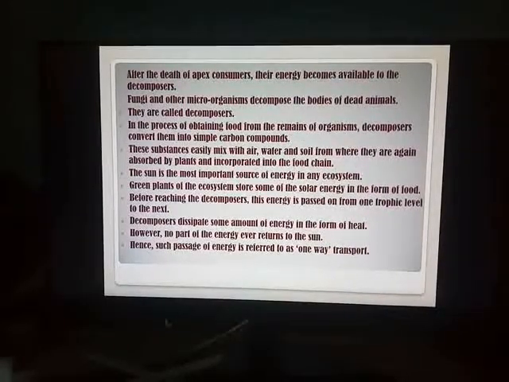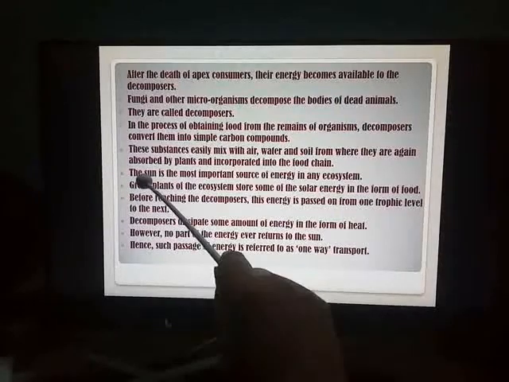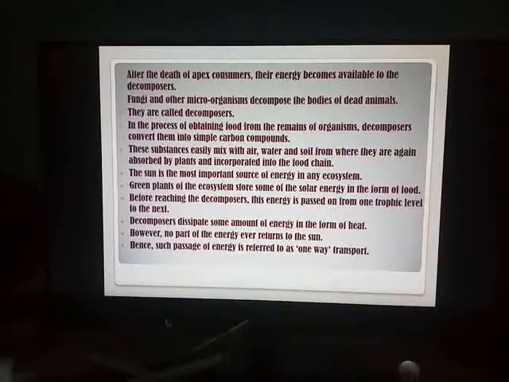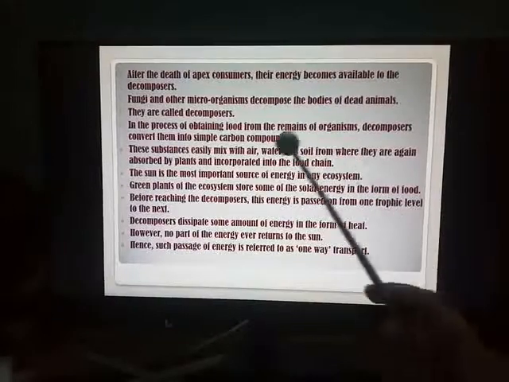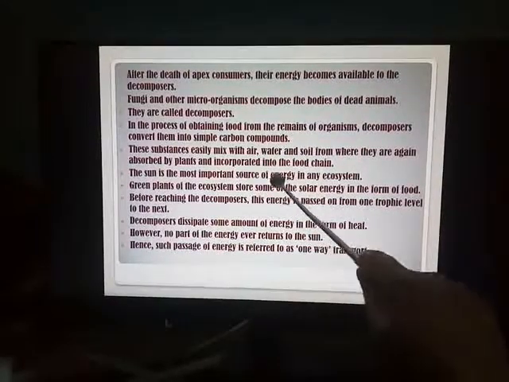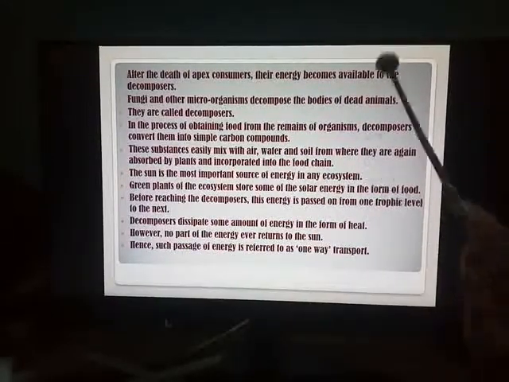Now, who is the most important factor who is giving the energy in any ecosystem? It is the sun, because we have seen the very initial stage is the stage of producers or green plants, and green plants cannot prepare their own food in the absence of sunlight. Without the sunlight, the green plants will not be able to prepare their food by the process of photosynthesis. So, the sun is the most important source of energy in any ecosystem.